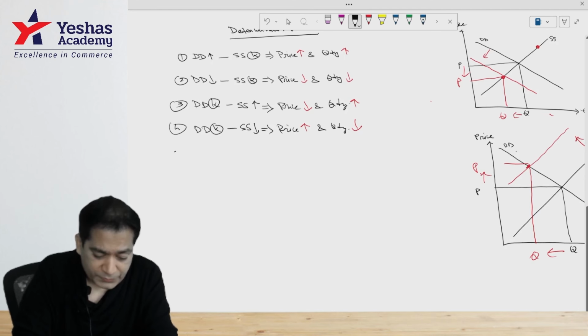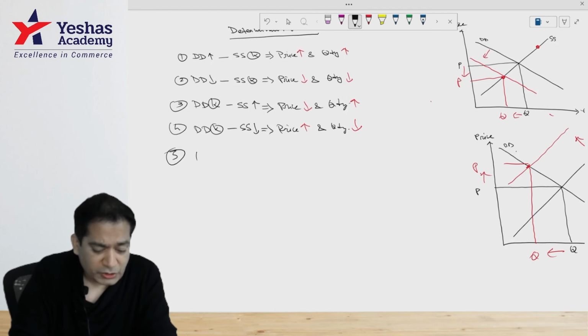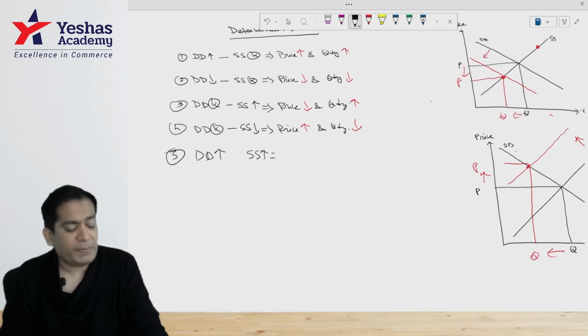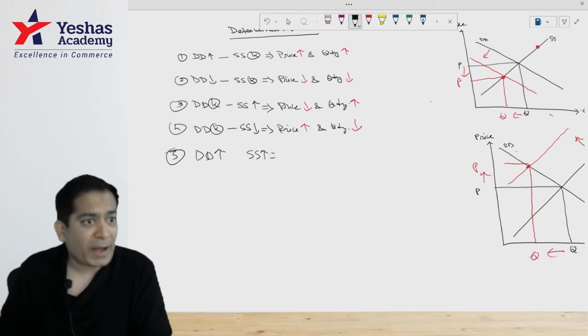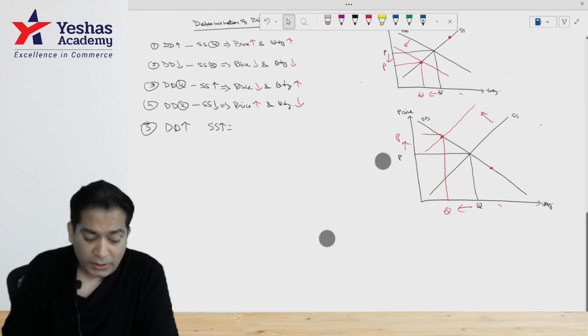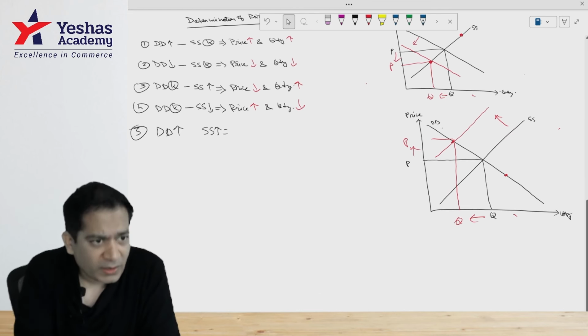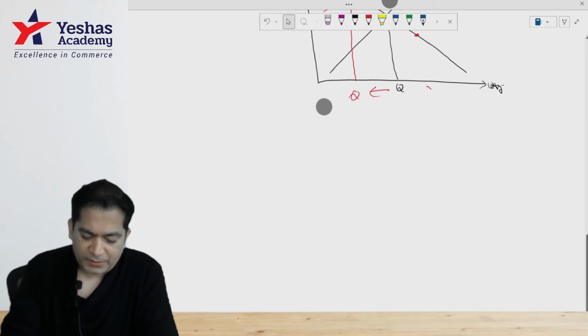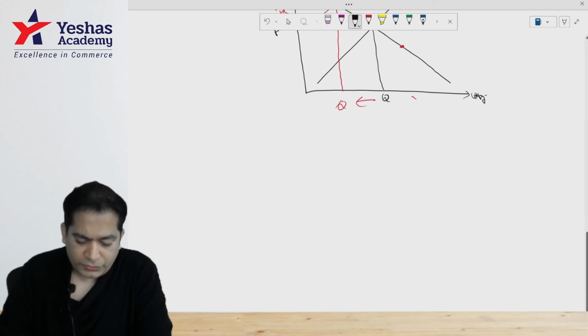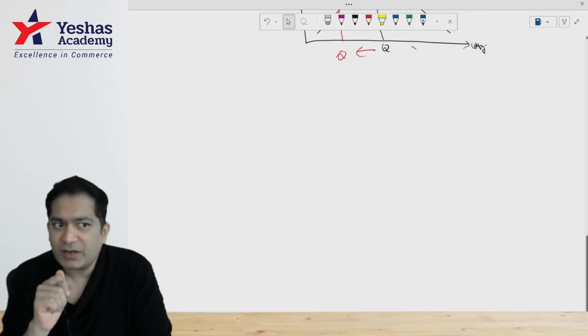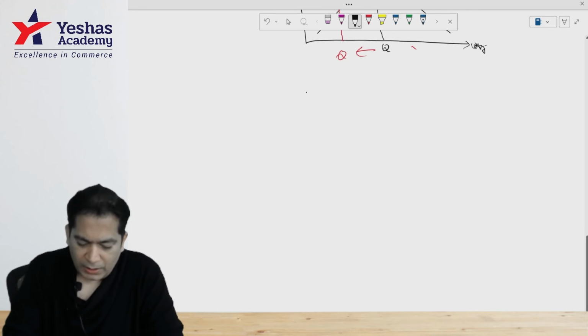But the problem comes when they mention there is an increase in demand and an increase in supply. Then what implication will it have upon price and quantity? So here I have missed out one thing. Let's take an example here. You can have three outcomes with regard to this.